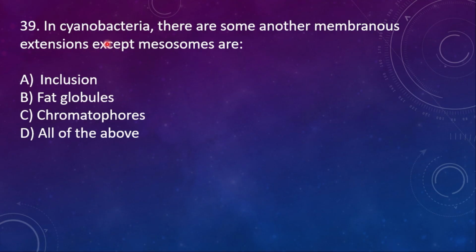39th one. In cyanobacteria, there are some other membranous extensions except mesosome. A, inclusions, B, fat globules, C, chromatophores, D, all of the above. Here the option is C, chromatophores.